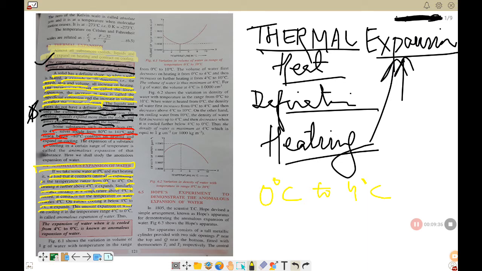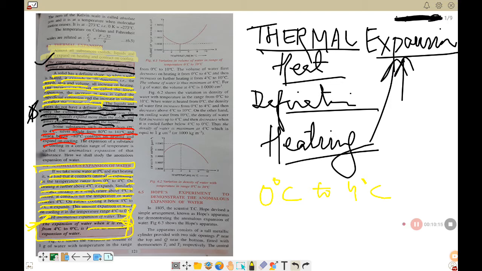This unusual expansion of water on cooling in the temperature range from 4 degrees Celsius to 0 degrees Celsius is called anomalous expansion of water. So this is the definition, or the explanation. The expansion of water when it is cooled from 4 degrees Celsius to 0 degrees Celsius is known as anomalous expansion of water. So you can put a star mark on this. When I ask you what do you mean by the anomalous expansion of water, you will say the expansion of water when it is cooled from 4 degrees Celsius to 0 degrees Celsius. It is called anomalous expansion. Alright? So that's all you need to remember from this.